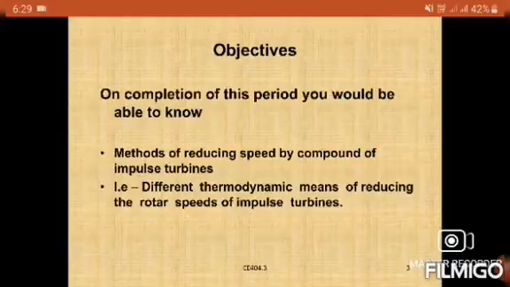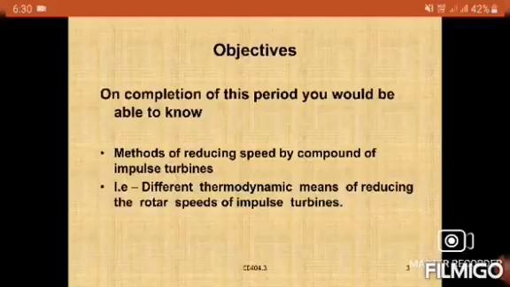Further, there will be 10 to 12% loss in kinetic energy with a single stage. To overcome these limitations, the steam is expanded in many stages. So the steam is expanded into many stages.